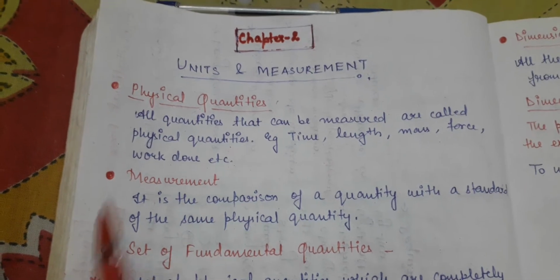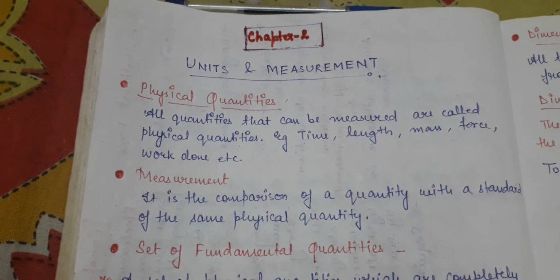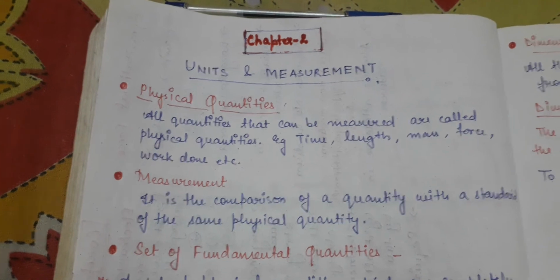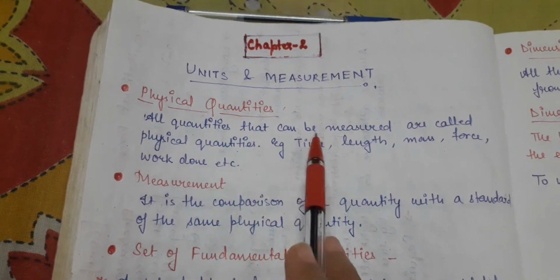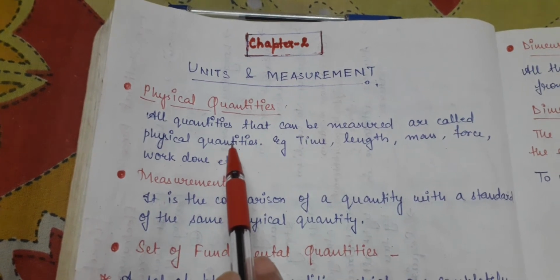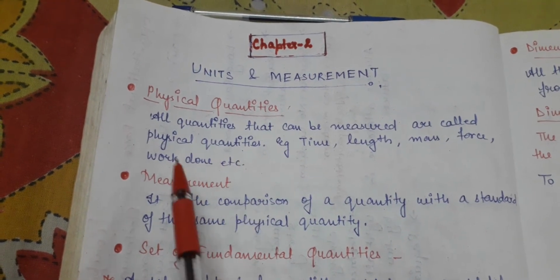Good morning, students. Today we are going to start chapter 2 of physics. The name of the chapter is Units and Measurements. I'm not revising what we mean by physical quantities, since we have done this in chapter 1, but I'm just reading it out.